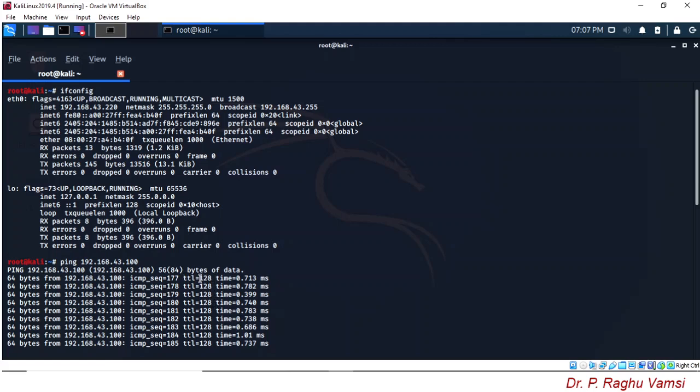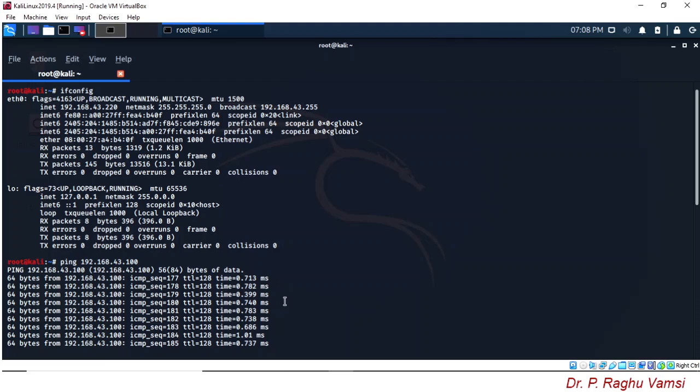That means this number is greater than 64, which means this operating system is Windows. So just by pinging, you will come to know what operating system is running on the target computer. So make a note of this: if the TTL received is less than or equal to 64, that is a Linux operating system, whereas if it is greater than 64, maybe above 100, then it is a Windows operating system.